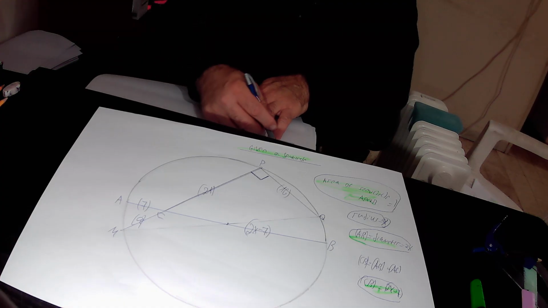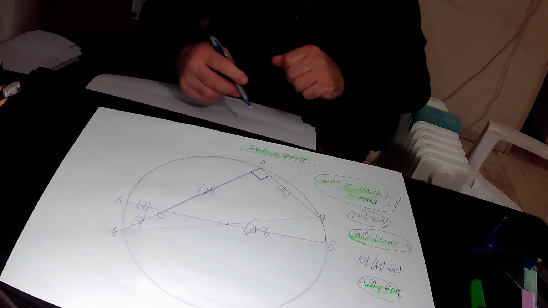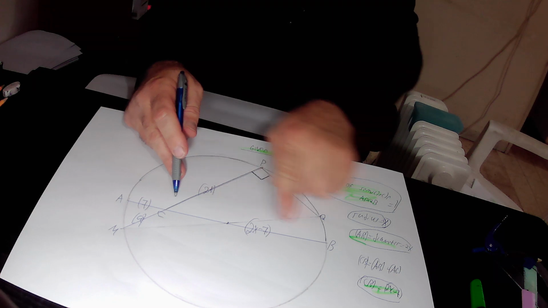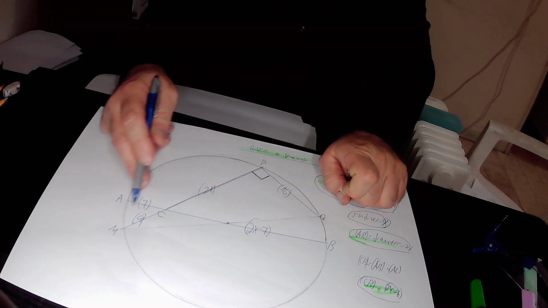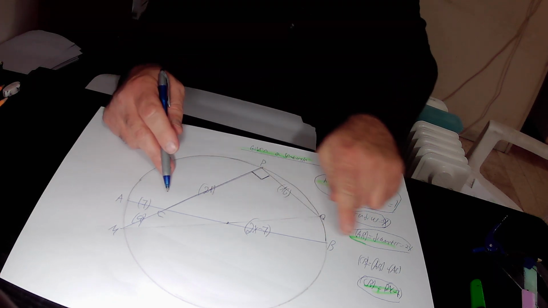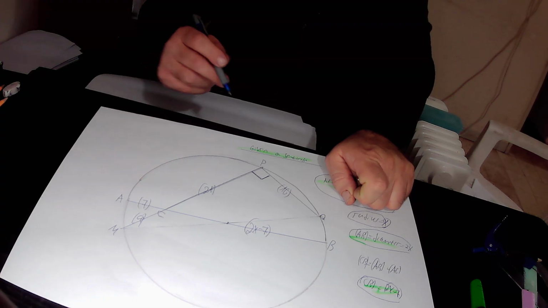According to rule 65, the following equation is true: AC times CB equals PC times CM.